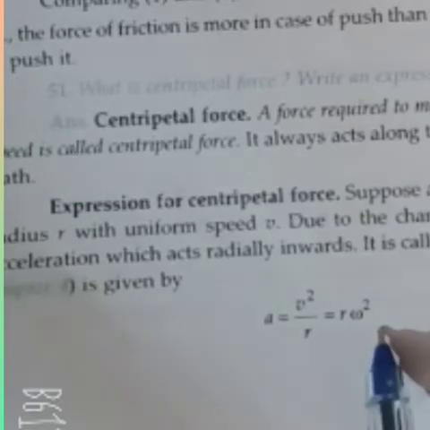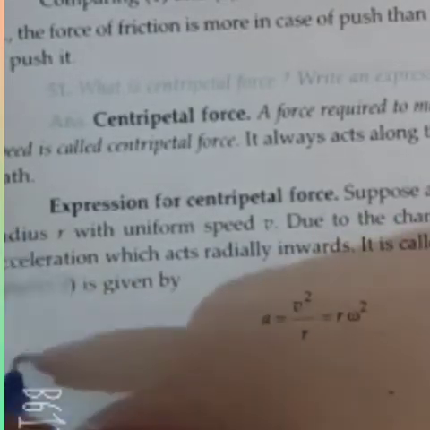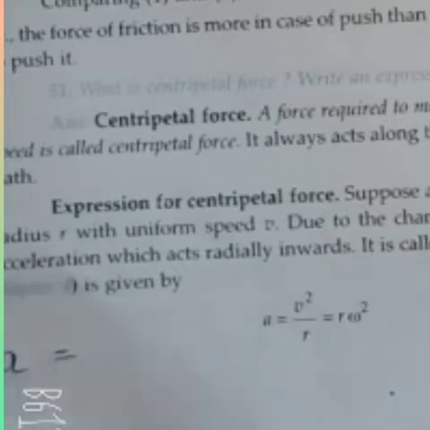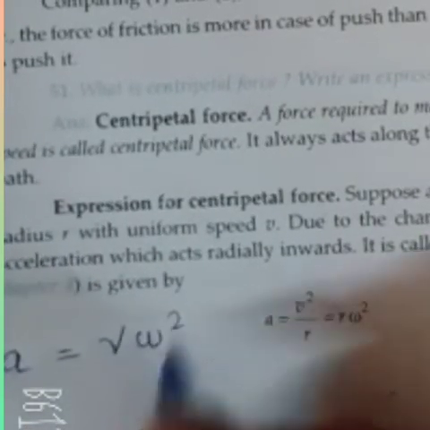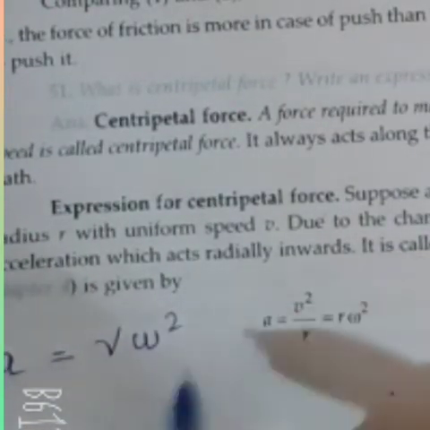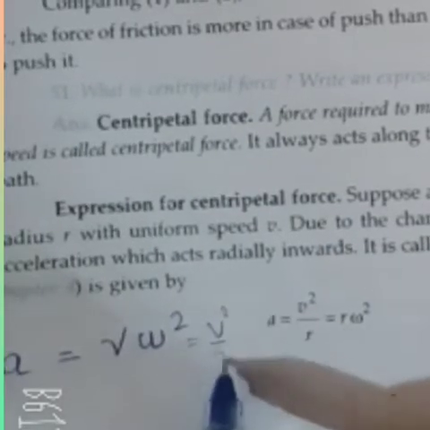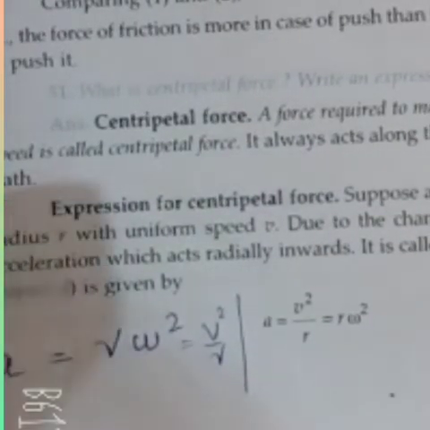We already studied in chapter 4 the relation between linear acceleration and angular velocity. Linear acceleration a is equal to r omega square, which is also equal to v square by r. Here a is the linear acceleration and omega is the angular velocity.